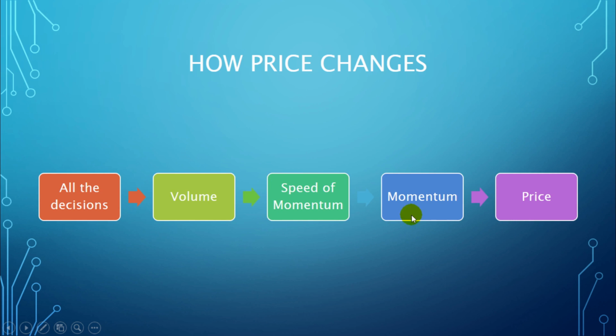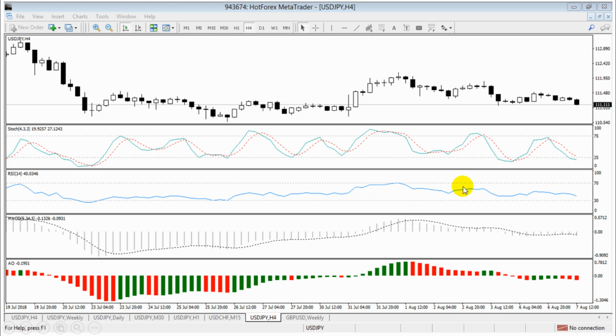The next thing is momentum itself. Momentum changes before price changes. Okay? It's very important. I recommend you use momentum in your strategy. If you use it at a proper time, with proper settings, it can assist you a lot. There are a lot of good indicators that show you momentum, like RSI, stochastic, DT oscillator, MACD, awesome oscillator. All of them are good, and you can use them in your trading system.